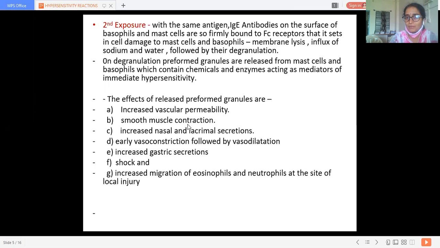Now I am going to ask you one question. In which disease have we discussed this smooth muscle contraction? It happens in which disease? Yes? This is the question for you, my dear students. And that particular part is over. We discussed that.